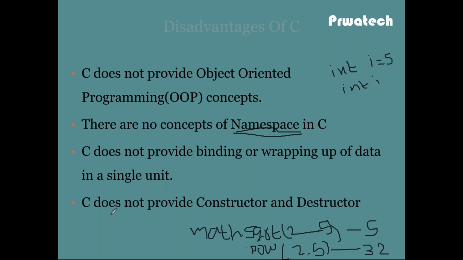Then C doesn't provide any constructor and destructor mechanism. A constructor means the object is automatically created for the class, a single unit. So C doesn't provide constructor and destructor features. These are the disadvantages in C.